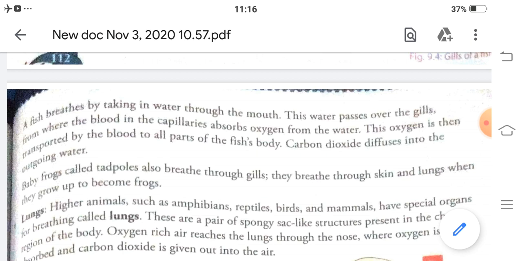Carbon dioxide is also diffused into the outgoing water. When the water is released back from the mouth, the carbon dioxide is diffused in the water.